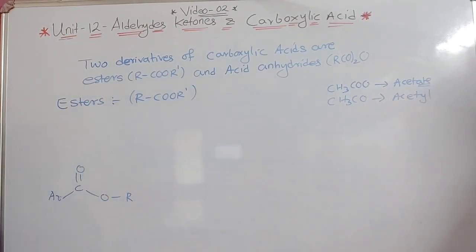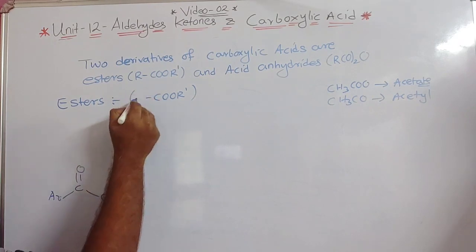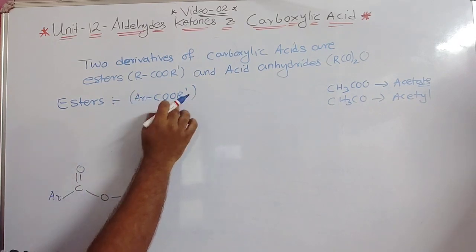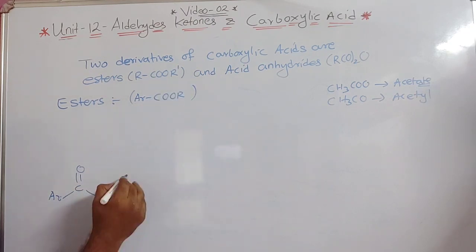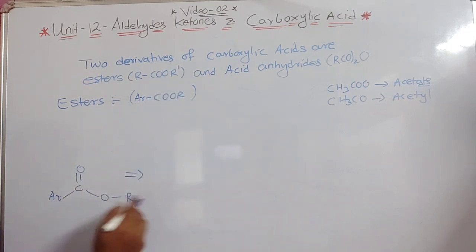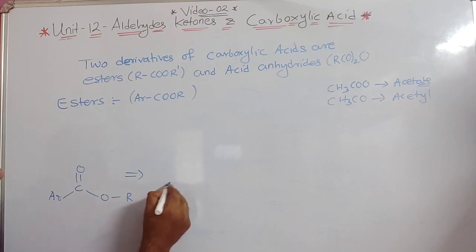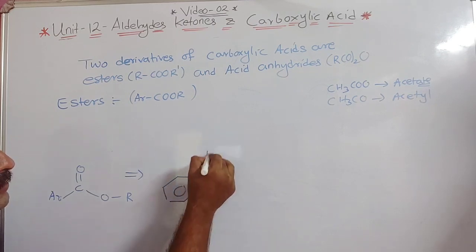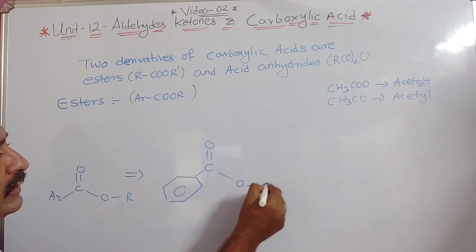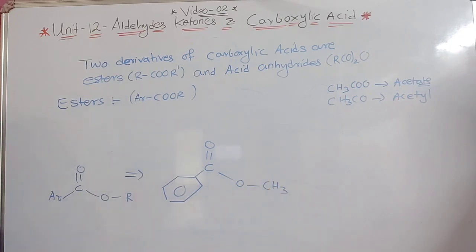Okay. So in this case, you can see the general formula will be ArCOOR, like this. Understood? Now for this, instead of Ar, I will draw a benzene ring, C double bond O dash CH3, like this.